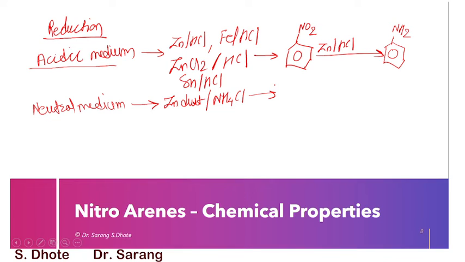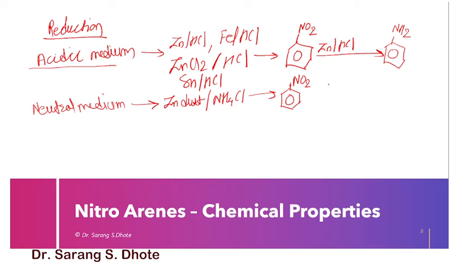NO2. Sorry for the slide changes. NO2. Suppose the reaction is carried out with zinc dust in the presence of NH4Cl. Reduction means what? Addition of a hydrogen. So here we are getting, that is phenyl hydroxylamine, NHOH. This is known as phenyl hydroxylamine.